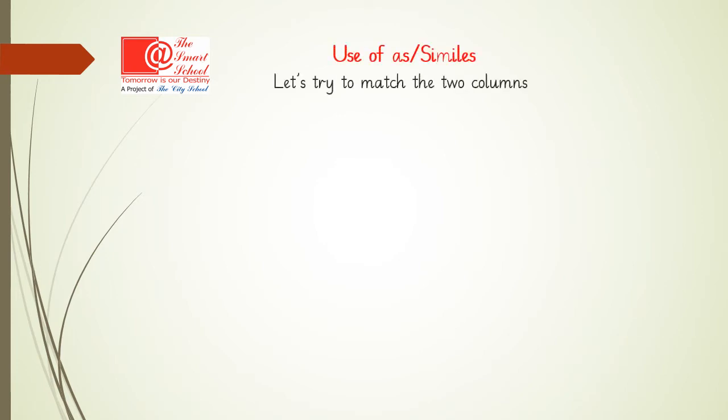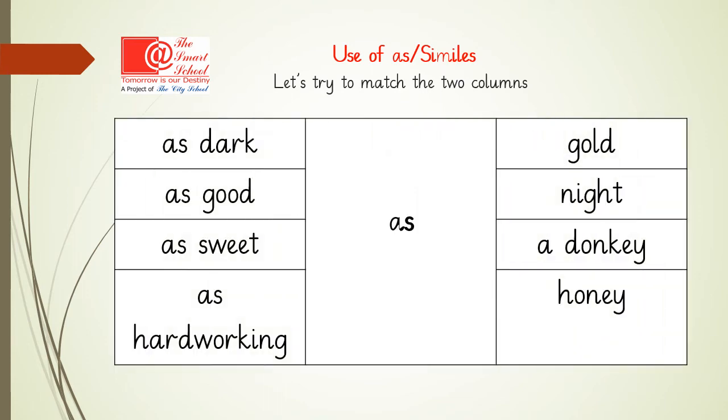Now that you have watched the video, I hope you have understood what similes are. A simile is when you compare two things with the help of the word as. Now, let's try to match the two columns here with the correct comparison. Take a minute, have a look at all the words that are there, and then we will see which matches which.